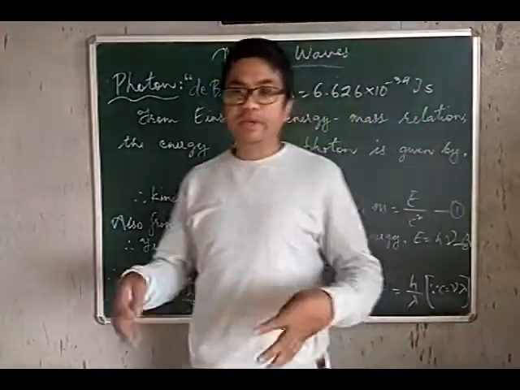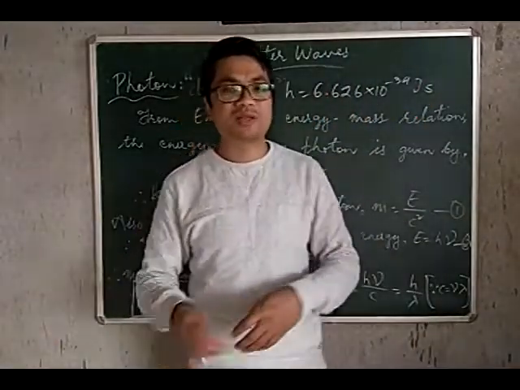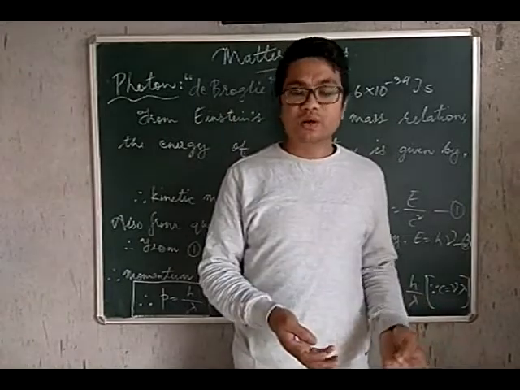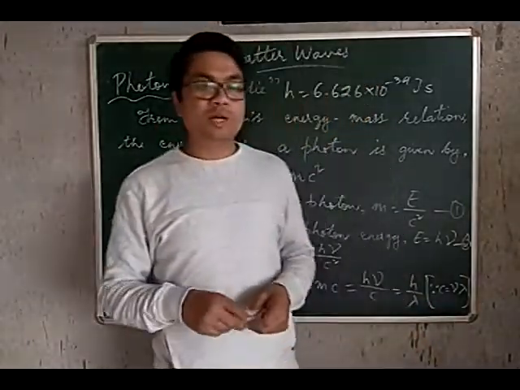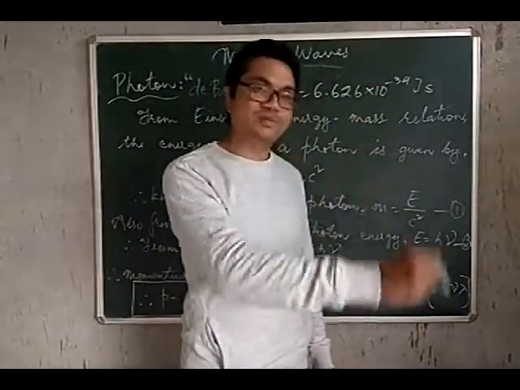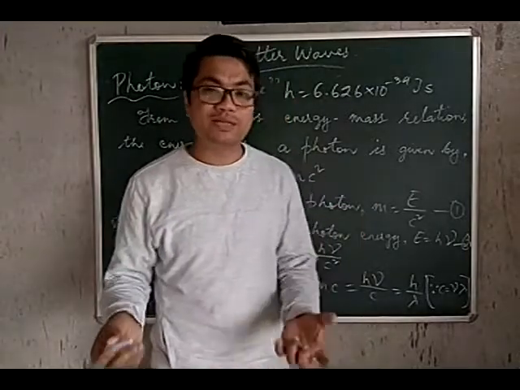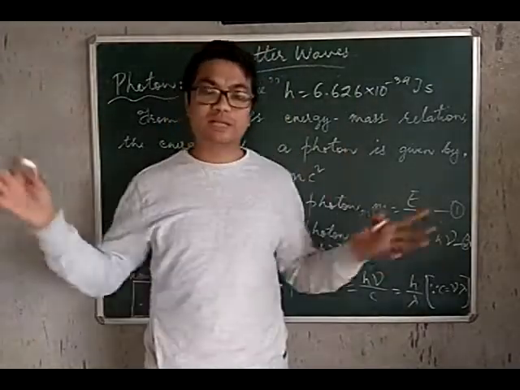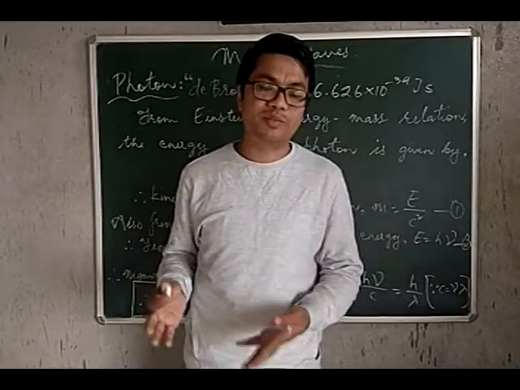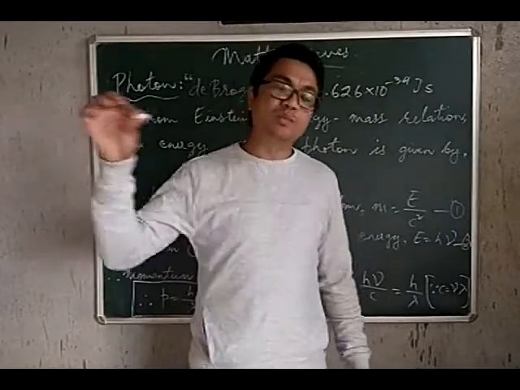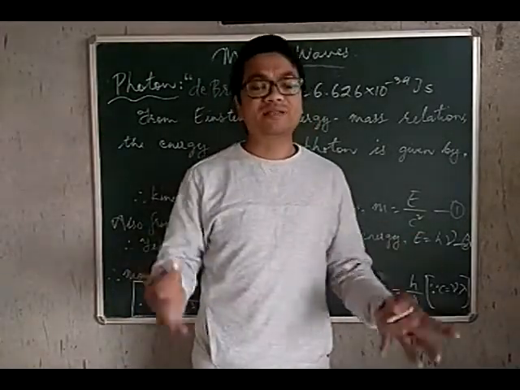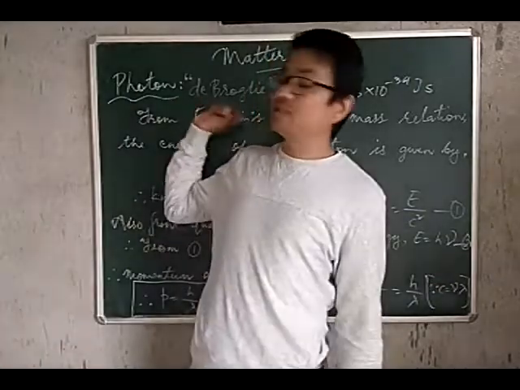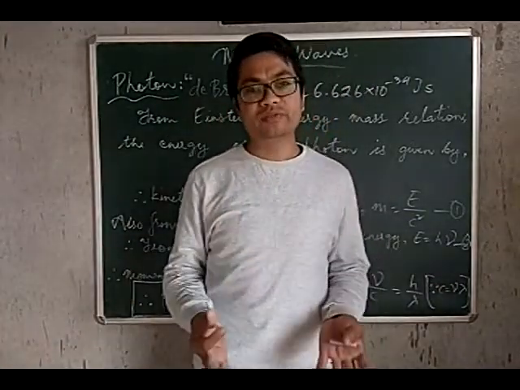Why is it only photons that sometimes behave as particles and sometimes as waves? He said, any body that is moving, any particle that has a certain mass, if it is moving, then it behaves as a wave. That is the hypothesis he gives.